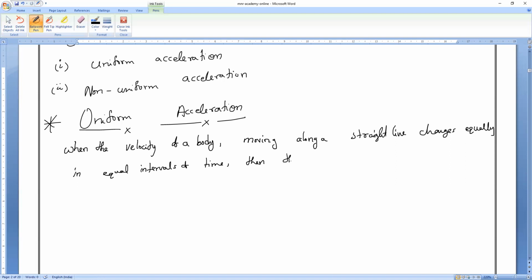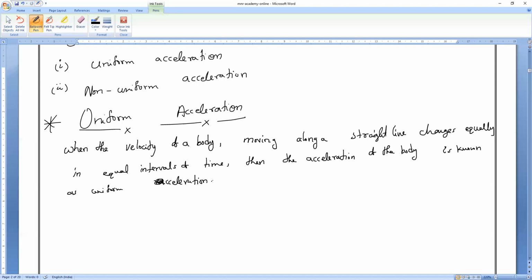then the acceleration of the body is known as what? Uniform acceleration, not motion. Clear?